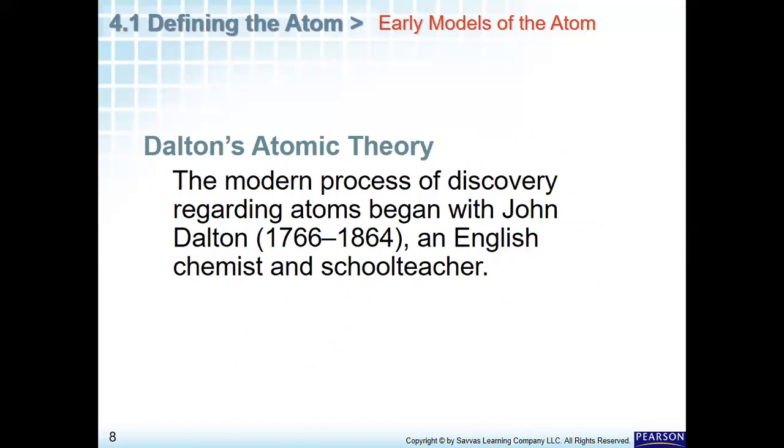Dalton's atomic theory. The modern process of discovery regarding atoms began with John Dalton.